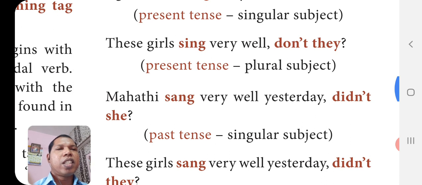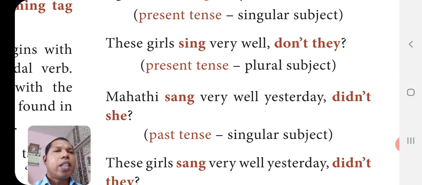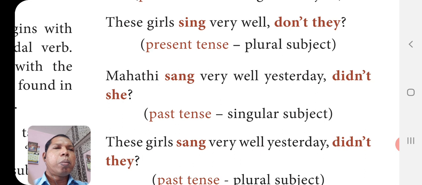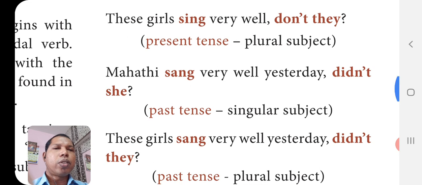These girls sing very well. So here sing, in the sense, we have to separate into do plus sing. The main verb can be split into do plus sing. So don't they? So present tense and the plural form, plural subject is used.